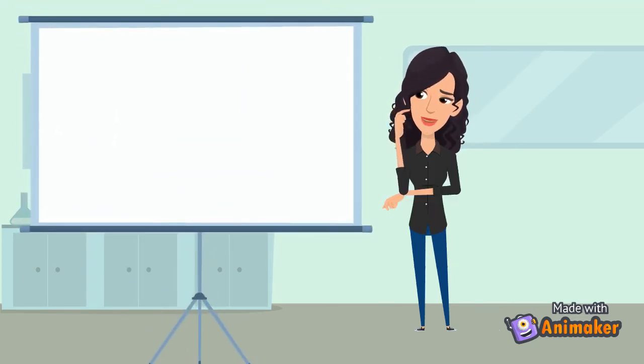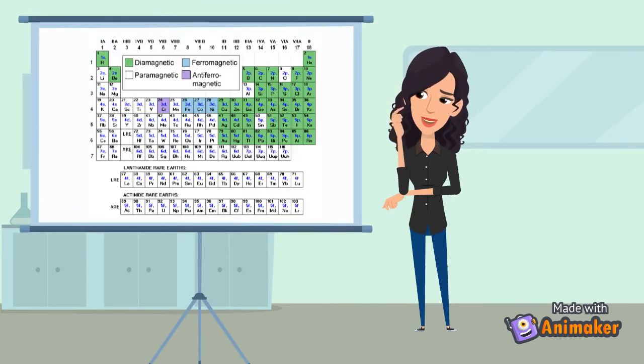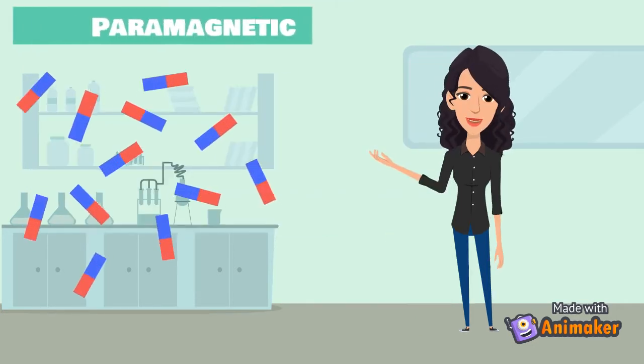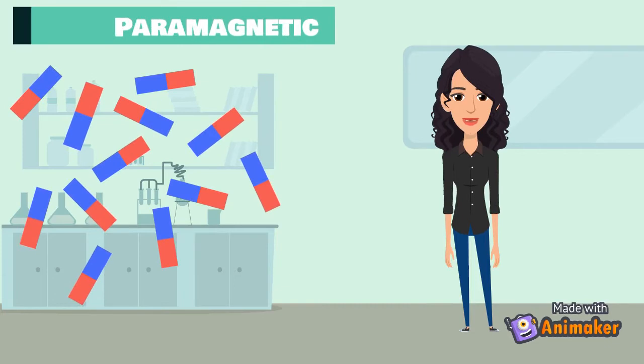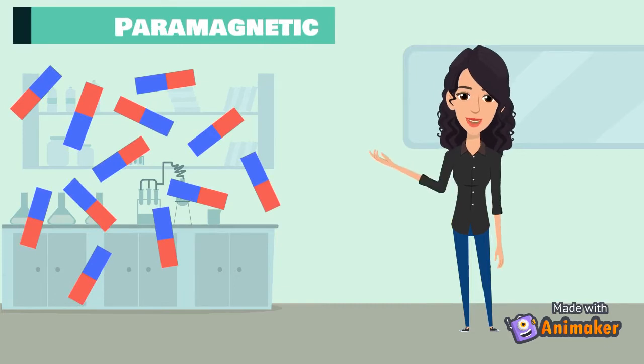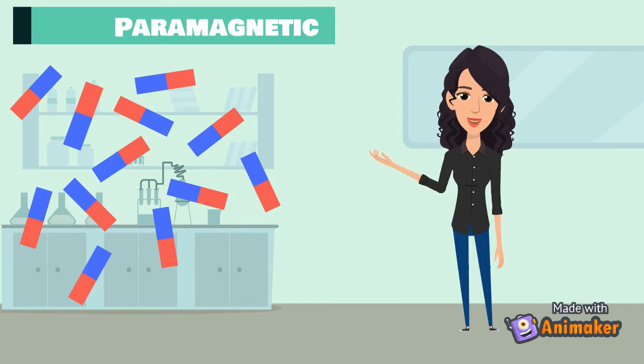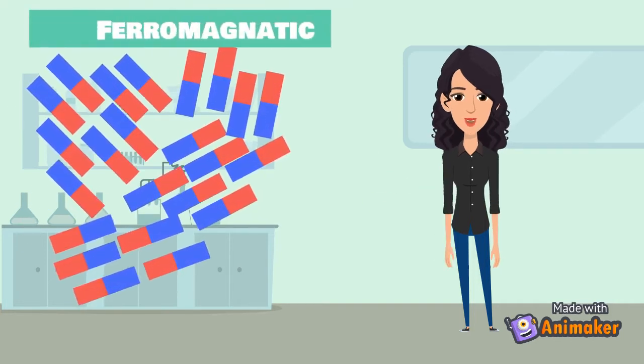Now back to the other elements with unpaired electrons. Even though the atoms act as magnets, as a group they do not act as a magnet, and this is due to their temperature and structure. Most of these elements are paramagnetic, and that means that the electron spins do not line up. Instead, they're scattered randomly, and it doesn't really act as a magnet because of this.